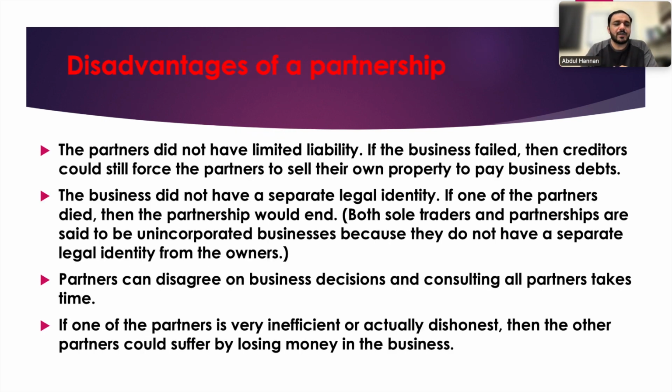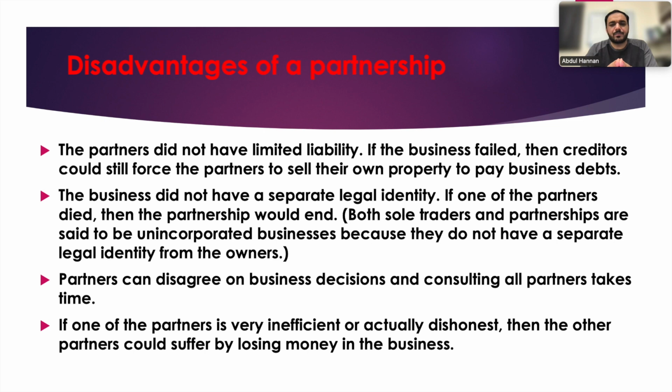Disadvantages: the partners do not have limited liability. Again, this problem is the same as in sole tradership. Their liability is unlimited, so if they have any problem, they have to pay the debt to the people. The business does not have a separate legal identity. If one of the partners died, then the partnership would end.